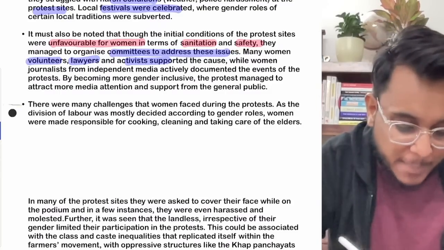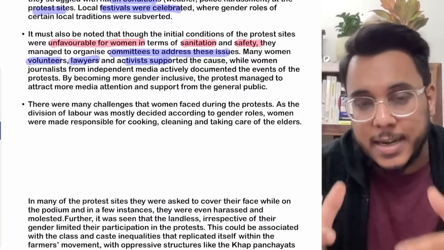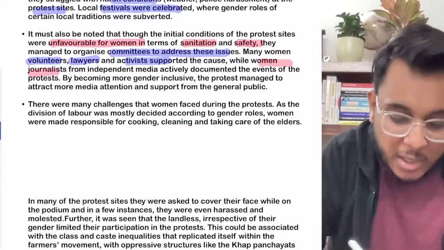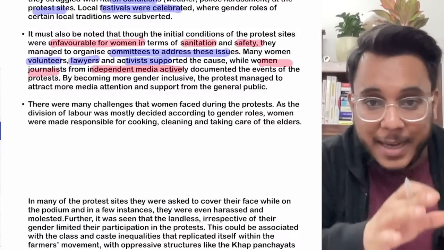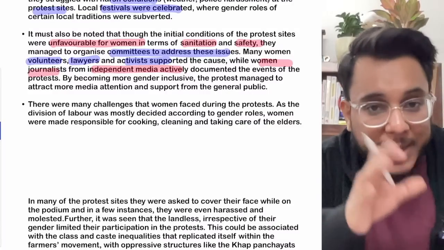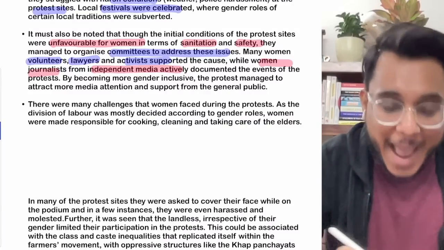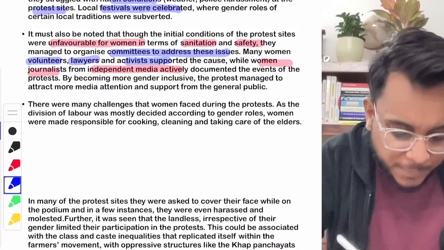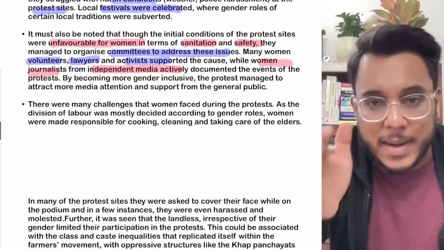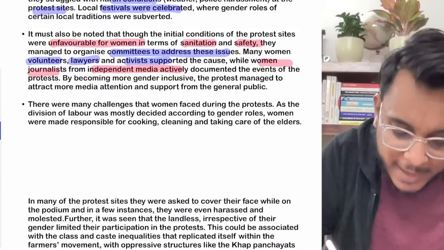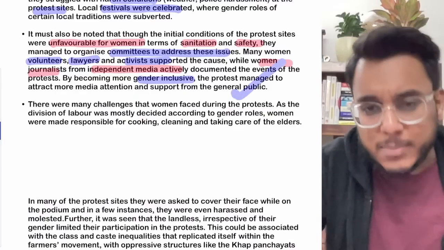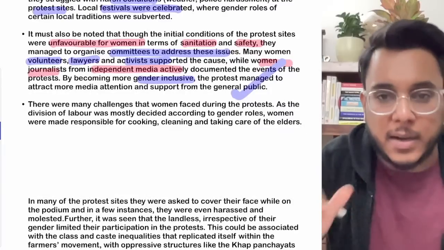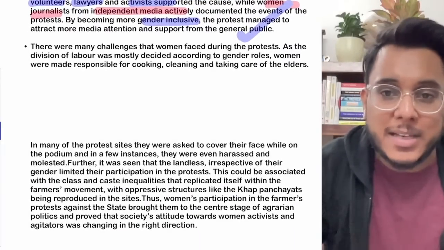Now, on the other side, women journalists, independent media persons and activists, particularly women, documented these events. And this entire movement became a very gender inclusive kind of movement. Is it clear or not? So this is very important, as it shows how women's movements have changed.